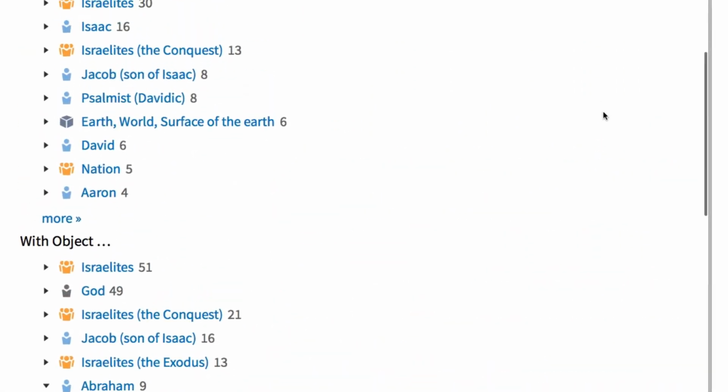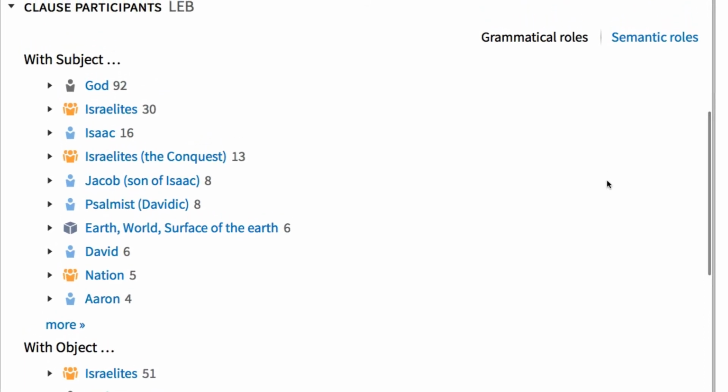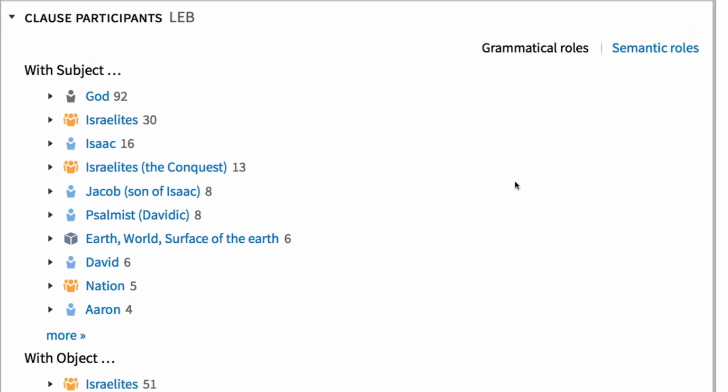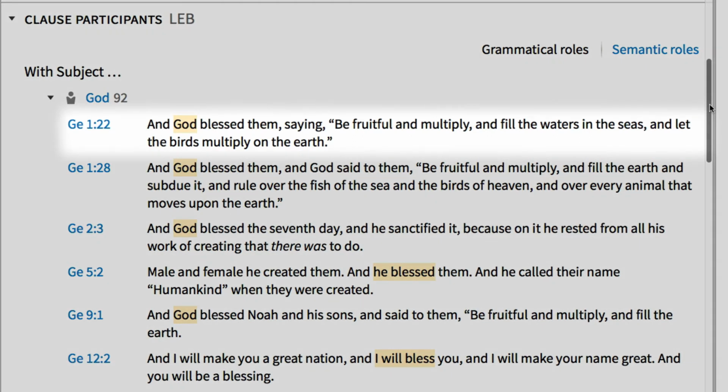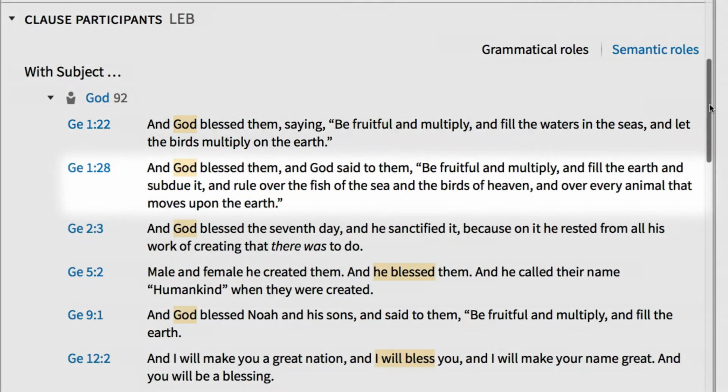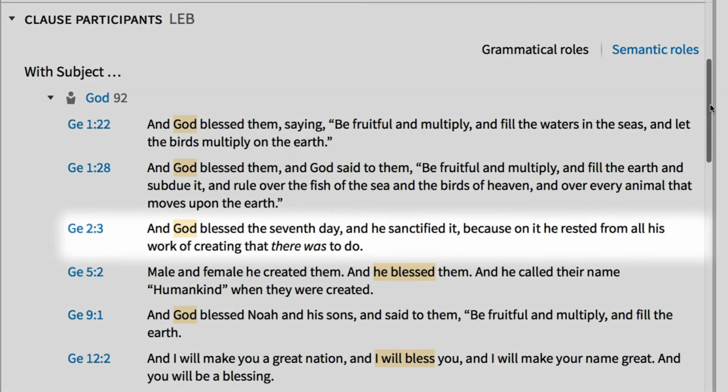For this study, we're looking for places in the text where God blessed someone or something. To find these references, click to expand the hits for subject God. Here, Logos uncovers 92 places in the Bible where God acts as the subject of the verb bless. The first couple of hits come from Genesis 1, which we looked at earlier. Again, in verse 22, God blessed the fish and the birds. Then in verse 28, he blessed Adam and Eve. Then in Genesis 2:3, God blessed the seventh day and sanctified it.